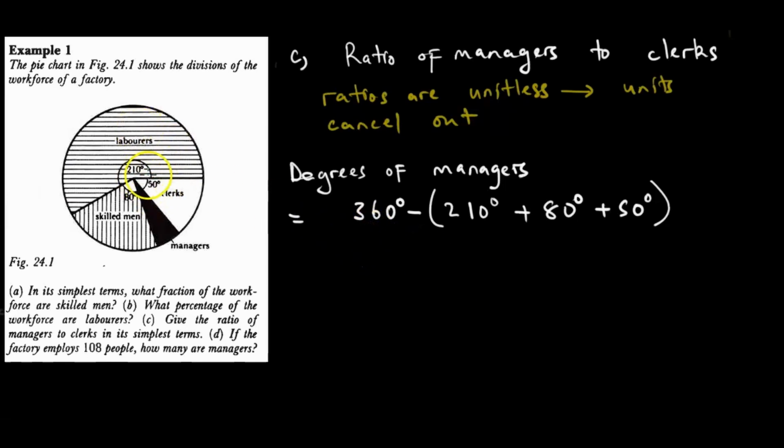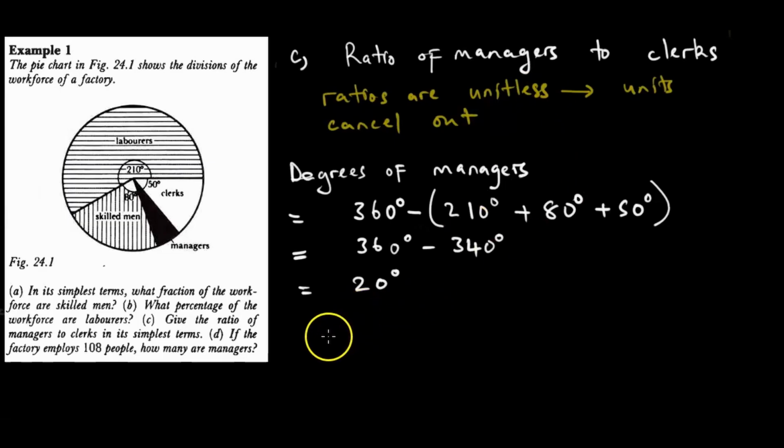We were given the portion for laborers, which is 210 degrees, the portion for skilled men, which is 80 degrees, and the portion for clerks, which is 50 degrees. So we add everything and subtract from 360, and we are going to get what we are looking for. So what is going to be this ratio? We are eventually going to have 360 degrees minus 340 degrees, which gives us 20 degrees. Now that we see 20 degrees, we already know that clerks are 50 degrees.